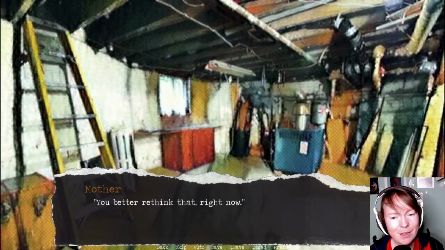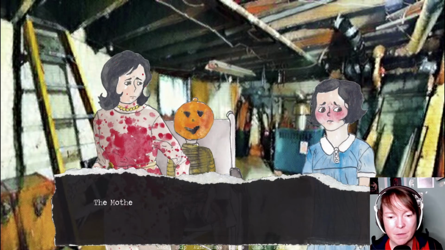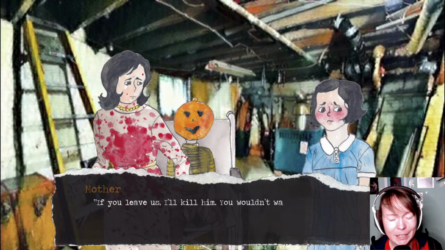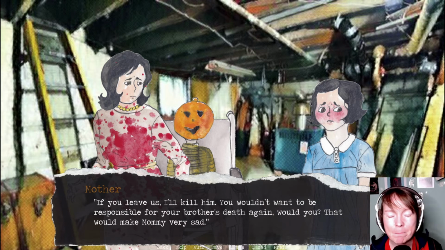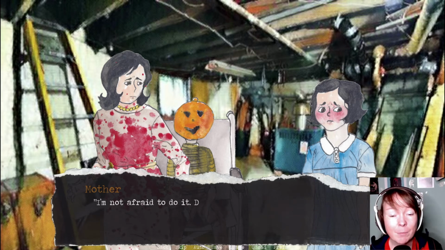"You better rethink that right now." The mother had a butcher knife around the other child's neck. "If you leave us, I'll kill him. You wouldn't want to be responsible for your brother's death again, would you? That would make Mommy very sad. I'm not afraid to do it."